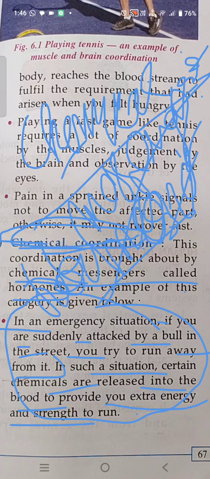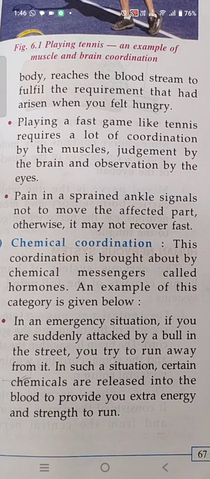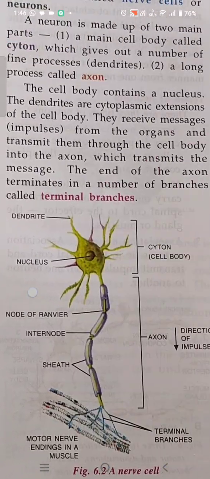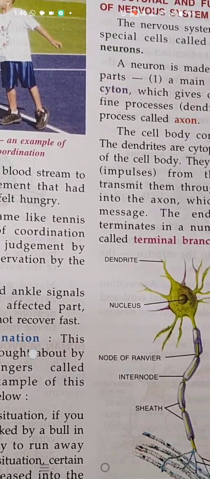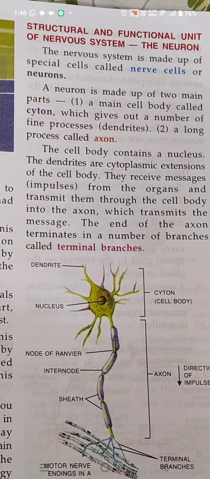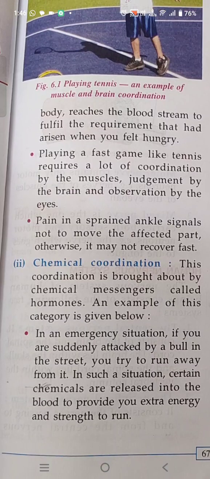And how is chemical coordination done? It is brought about by chemical messengers called hormones. So this should be clear over here. Now only one example is given. If a long answer comes, you should also write examples in that. Same in nervous coordination, you give one or two examples, whatever you want to give.